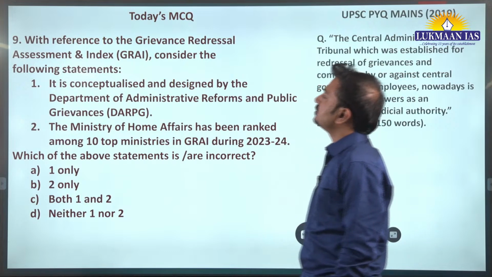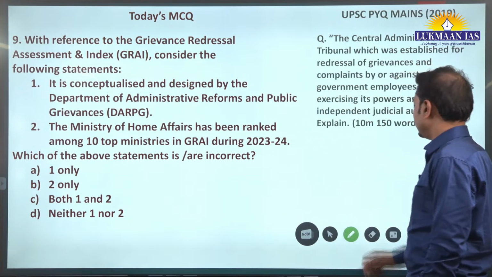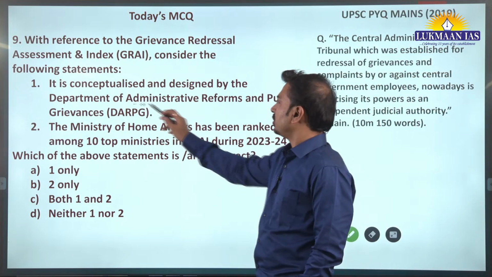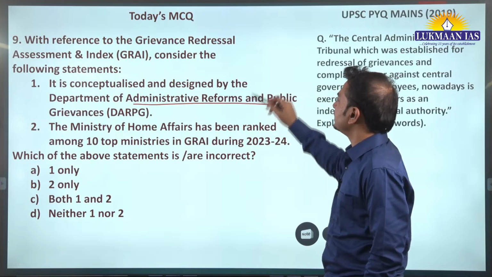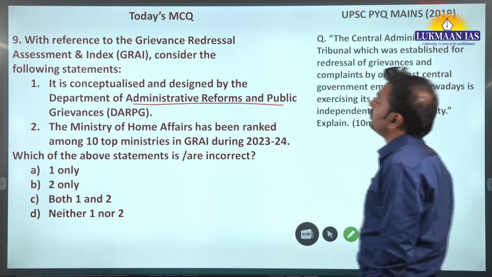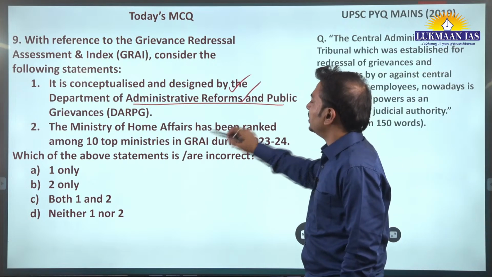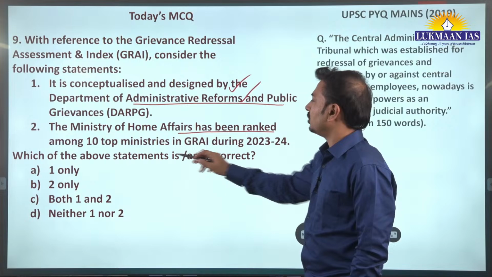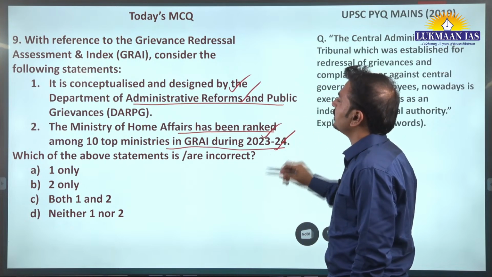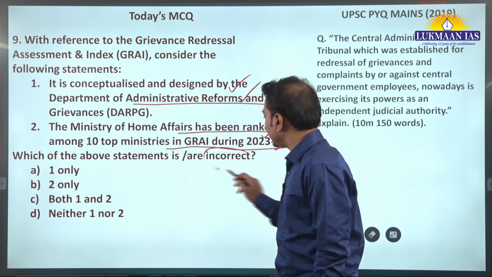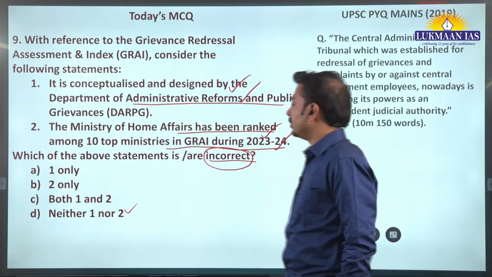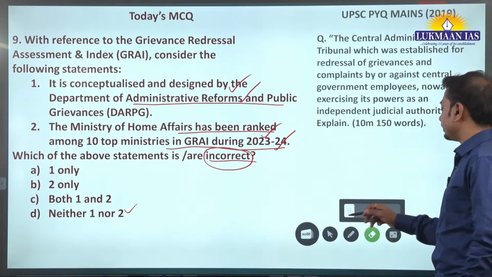Grievance Redressal Assessment and Index. Yes, this was the idea, we can say, conceptualized by the Department of Administrative Reforms and Public Grievances under the Ministry of Personnel. Okay, so the first statement is correct here. Now, the Ministry of Home Affairs has been ranked among the top 10 in GRAI during 2023-24. Now this is also correct, we can say. Both statements are correct, but look at the command. It is saying incorrect, and that's why neither 1 nor 2 is the correct answer here.